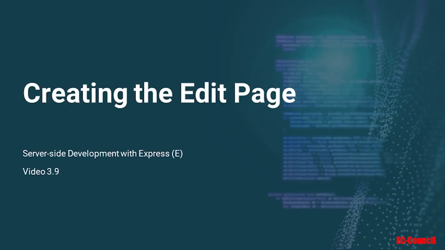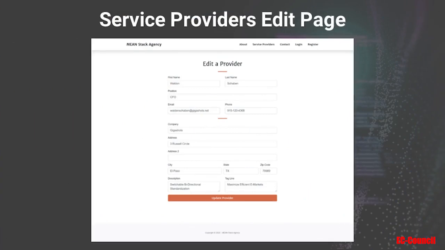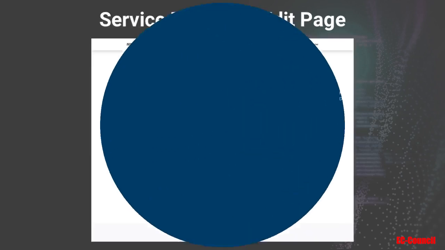Creating the edit page. In this video, we're going to create the edit page to update a service provider. We'll also create the route and the controller to handle editing and updating existing data. Now we're just going to handle everything in the RAM. We're not going to modify the actual source files in this video. So let's go and create this feature.